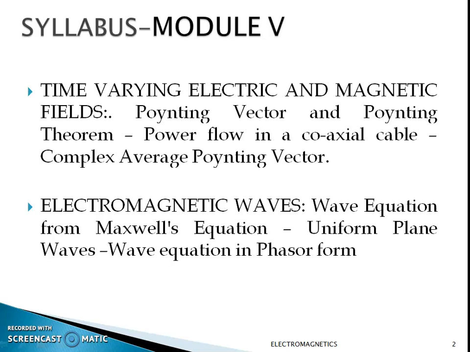Here we are going to discuss time varying electric and magnetic fields. In that section we will study the Poynting vector and Poynting theorem, power flow in a coaxial cable, and complex average Poynting vector. And in the second section we will discuss electromagnetic waves. In that section we will study the wave equation from Maxwell's equations, uniform plane waves, and the wave equation in phasor form.